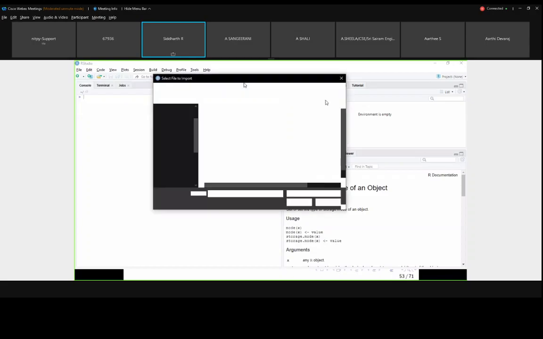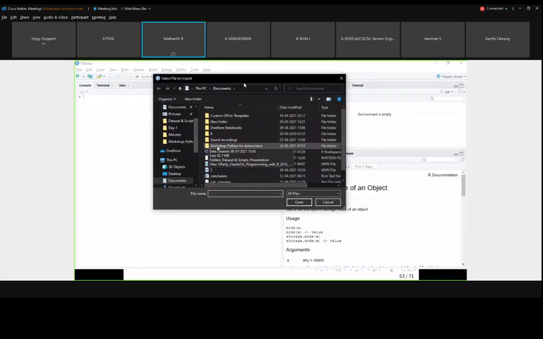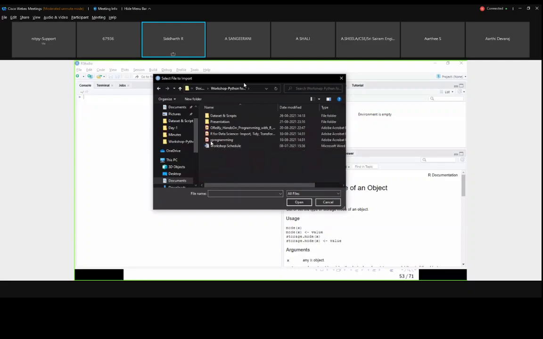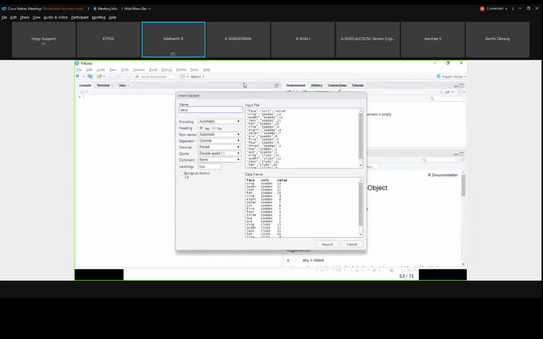Okay. So my CSV file is in this workshop, datasets and scripts folder, deck. If I open it, I think if everyone opens, you will get a screen like this. If anyone can't do it up to now, please message in the chat box. If anyone has an error, okay, I will repeat again. I will cancel this.